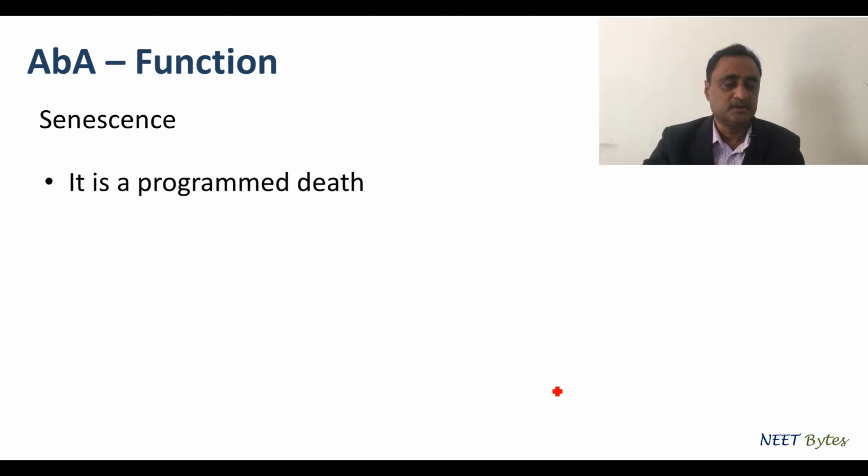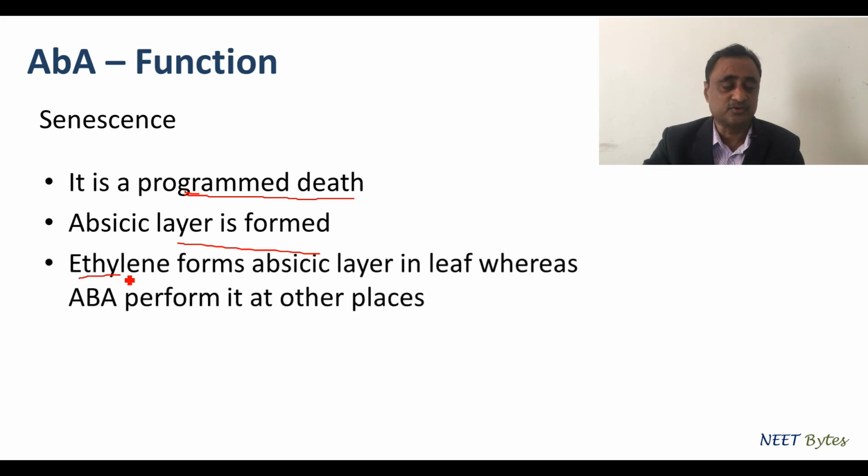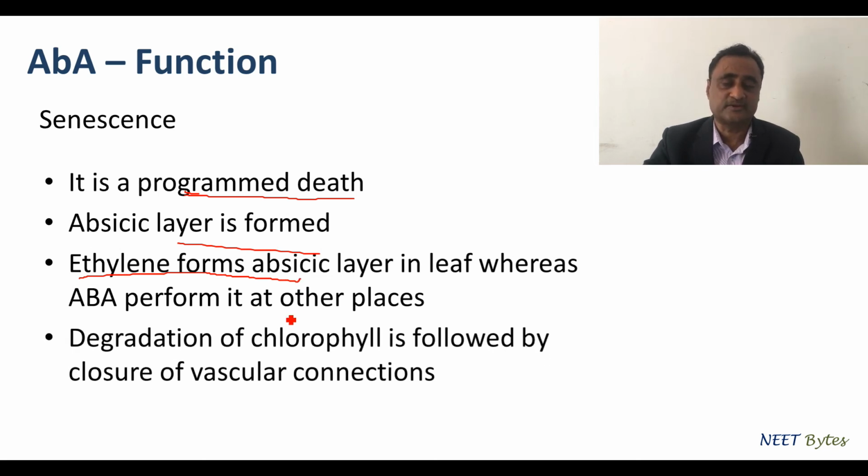Now what are the functions? One of the important functions is senescence. Like senescence we have already discussed, it is a programmed death. Here also the abscission layer is formed. Ethylene forms the abscission layer in the case of leaf, but in other parts it is abscisic acid that forms the abscission layer. Whenever senescence happens, there is a degradation of chlorophyll, followed by the closure of the vascular connections. So two functions: the formation of the abscission layer and senescence.